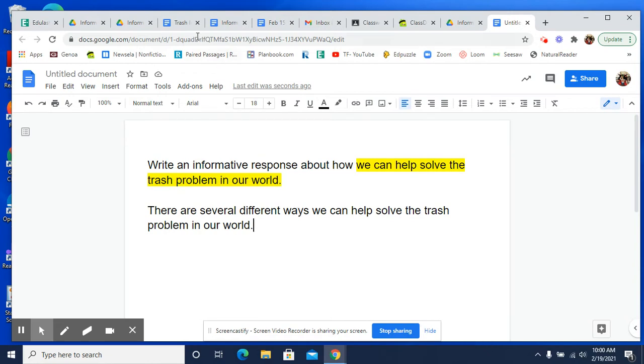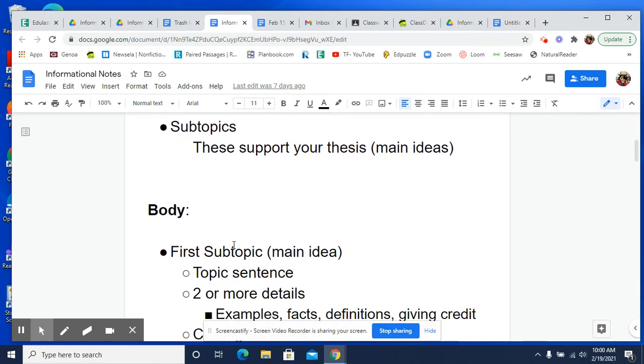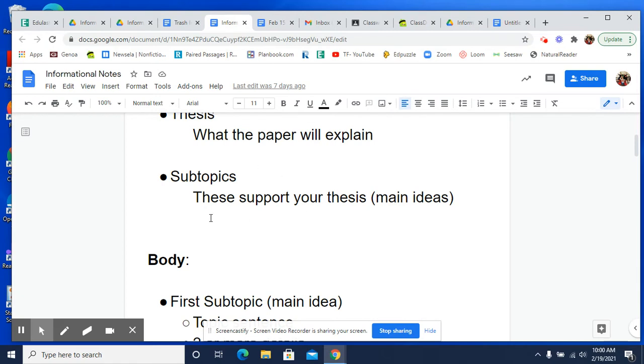So, our next step, if you go back to your notes, is the subtopics, right? So, when you're taking notes, the first thing you want to do is write their thesis. So, you have a focus for your essay. The next thing you want to do is come up with your subtopics. You at least need two subtopics.